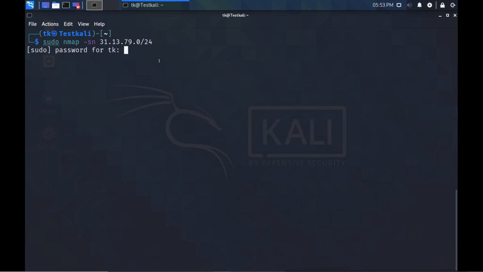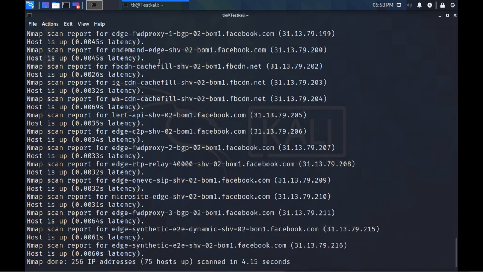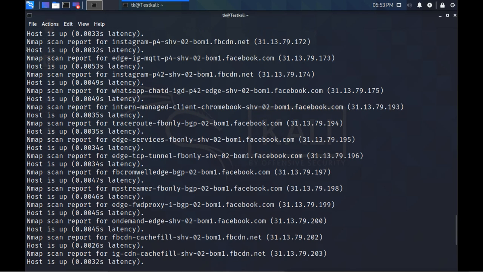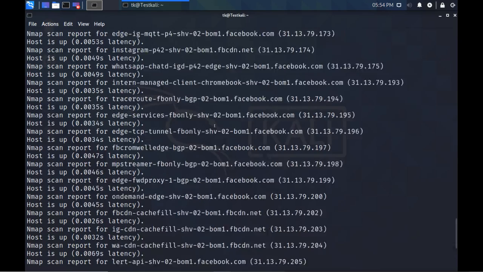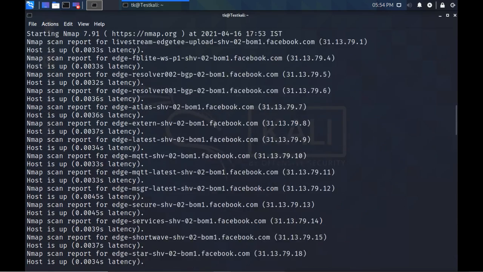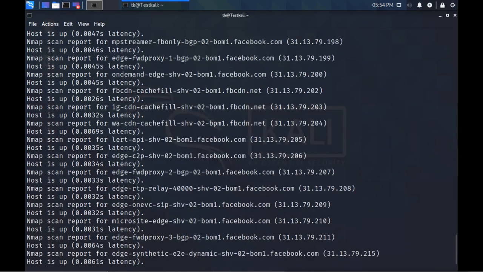Now it is asking for the password for my account, and now it will do the ping sweep. You can see the result is here, and it is showing me that these hosts are up. These are the IPs and names of those hosts, and you can see it is doing it very quickly. So this is the ping sweep command.